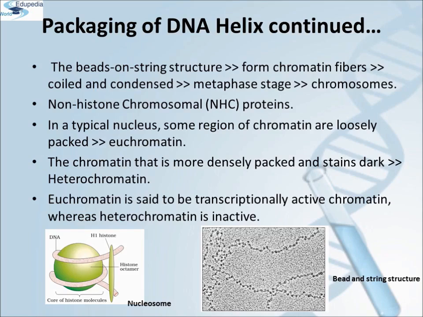In a typical nucleus, some regions of chromatin are loosely packed and stain light and are referred to as euchromatin. The chromatin that is more densely packed and stains dark is called heterochromatin. Euchromatin is said to be transcriptionally active chromatin, whereas heterochromatin is inactive. Here you can see the figure of a nucleosome and an electron micrograph of bead-on-string structure.